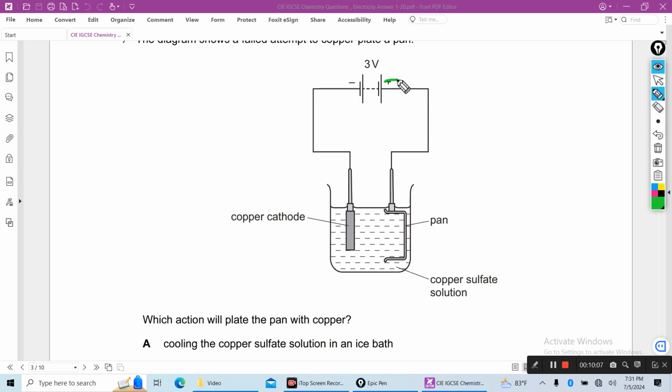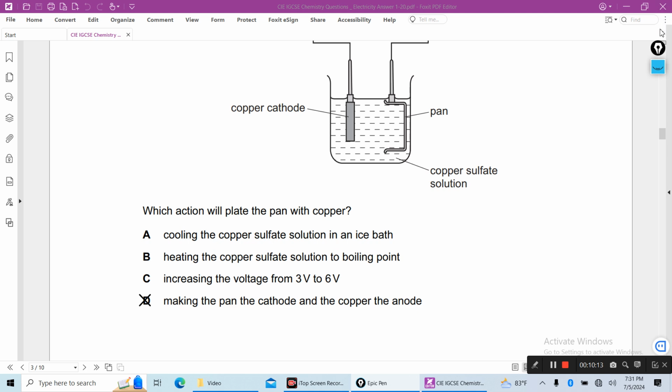This will be the negative cathode and this will be the anode. So D is the right answer. Making the pan the cathode, it will be negative, and copper will be the anode, positive. Then copper will oxidize and the copper ion will be deposited onto the pan.